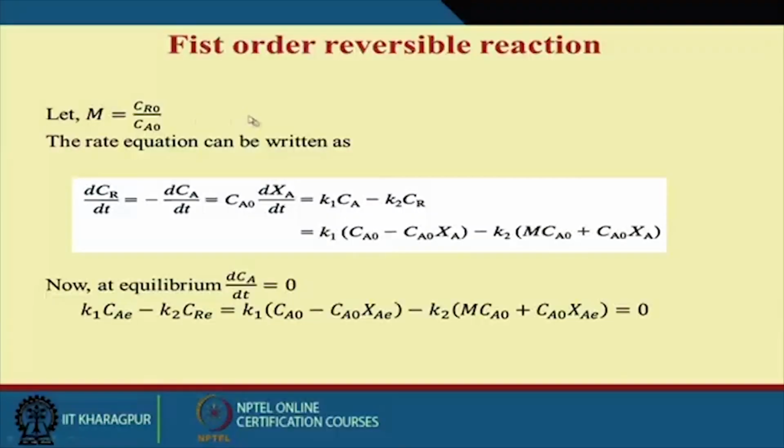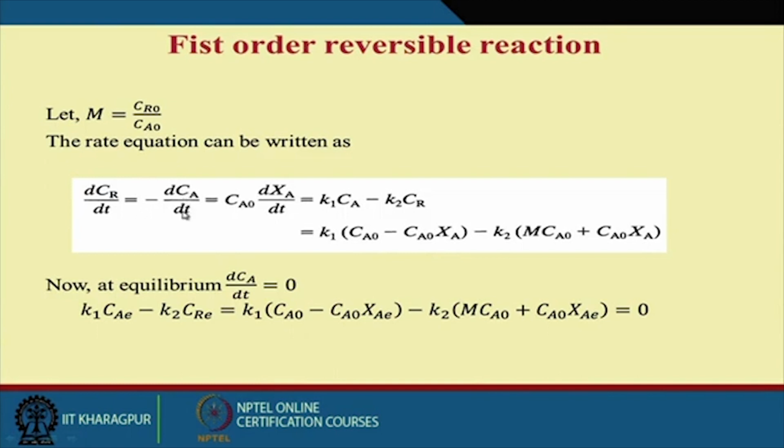Now for that reaction, I can consider this as CR0 by CA0. CR0 means the initial product concentration, CA0 is the initial substrate concentration. Now if we analyze, if you write the previous equation, dCr by dt, what is dCr by dt? It is the rate of product formation, equal to minus dCa by dt. What is minus dCa by dt?